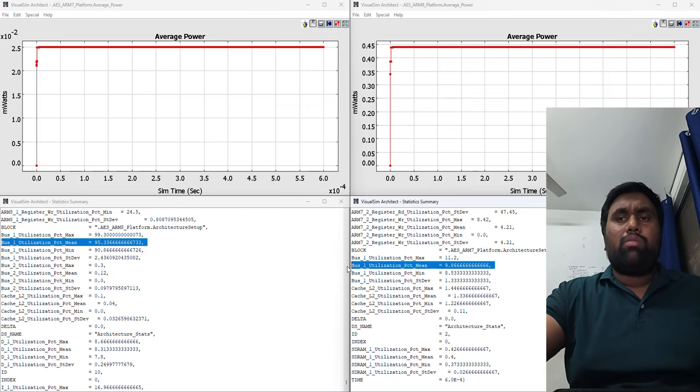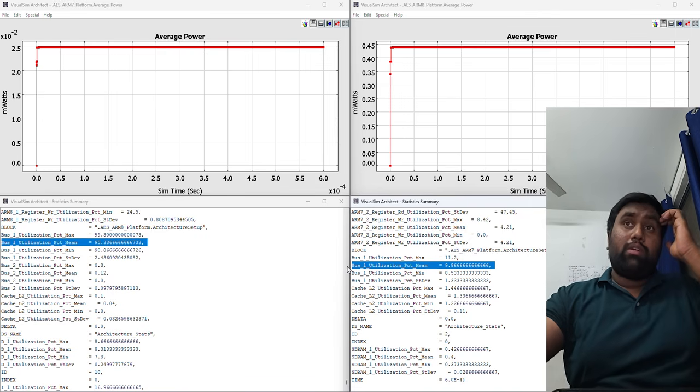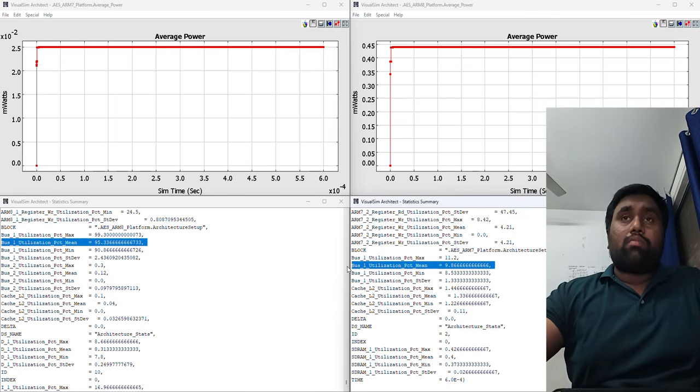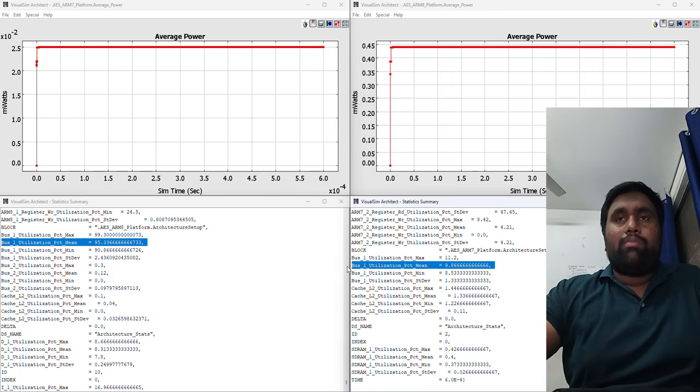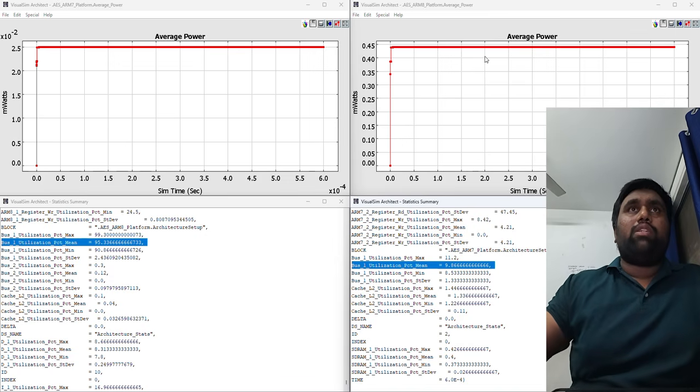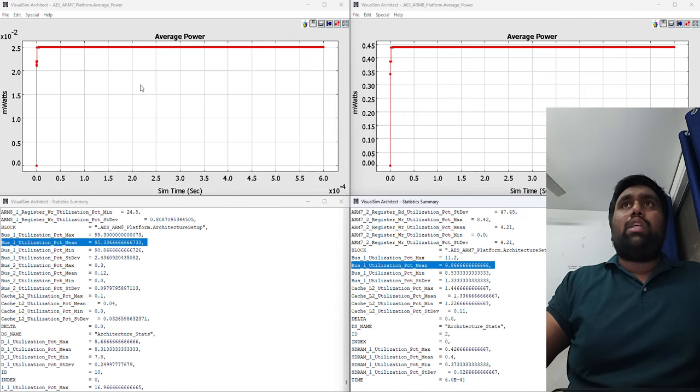So ARM8 is almost completely saturating its bus. If workload increases, ARM8 hits a wall. It is also going to consume more power when compared to ARM7. So based on the bus utilization, let's discuss the average power.